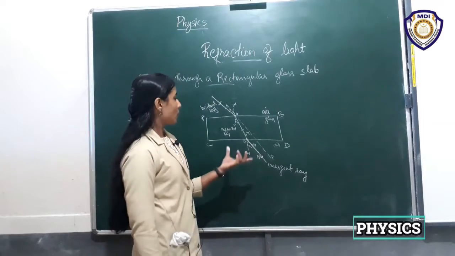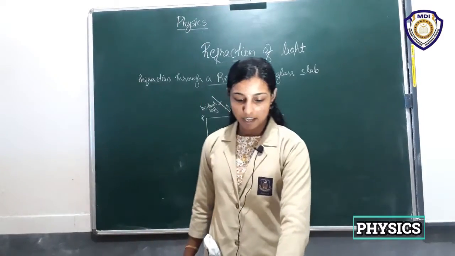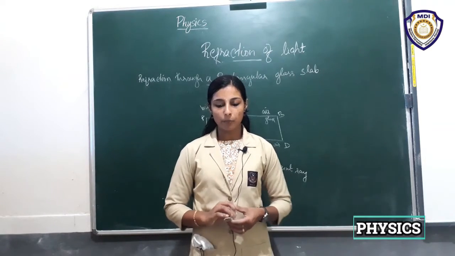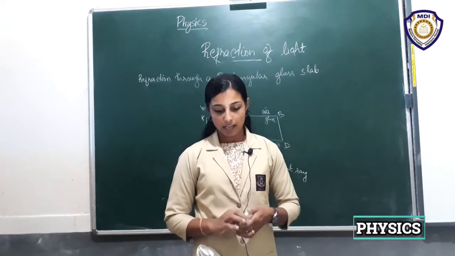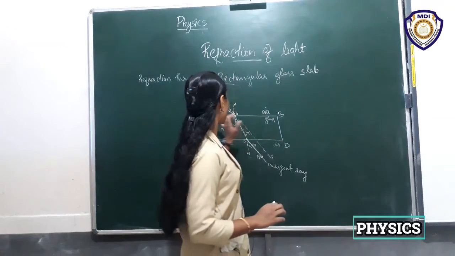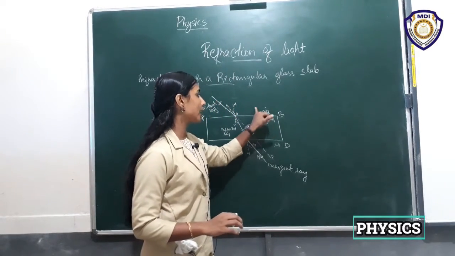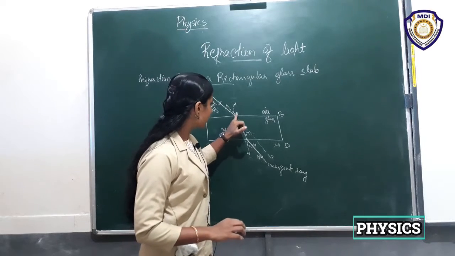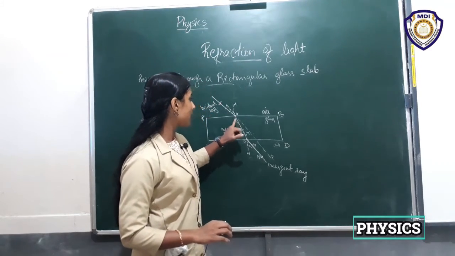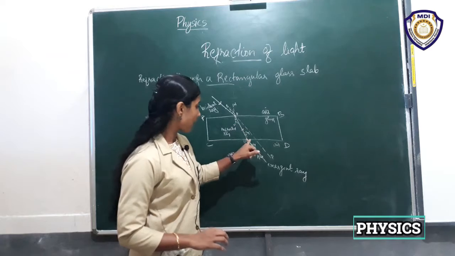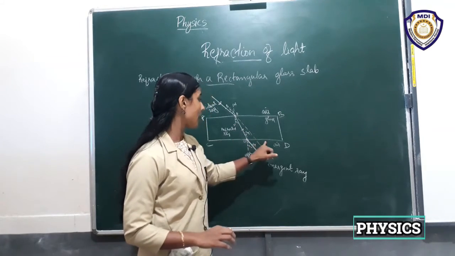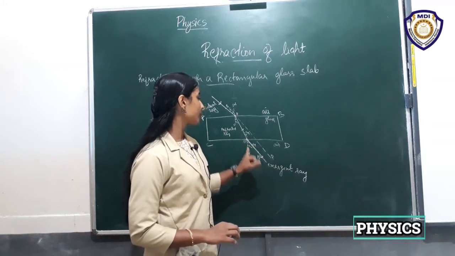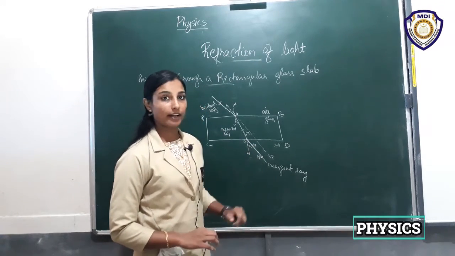So, what are the things that are given here? Note that both the points O and O dash lie on the surface. This is the interface of these two media, that is, air and glass. So at the interface of these two media, the light ray changes its direction. And here also, CD is the interface of glass and air, so here also the light changes its direction.